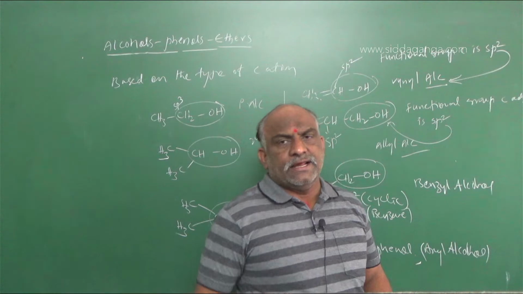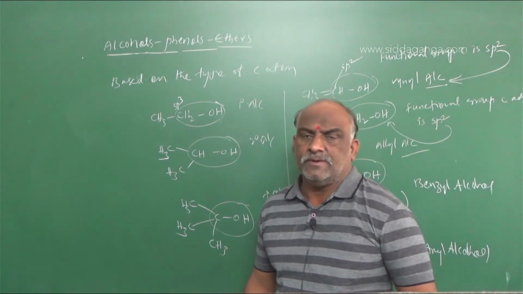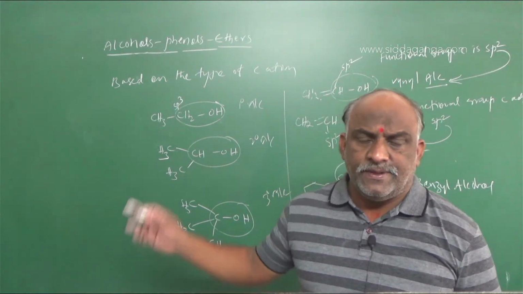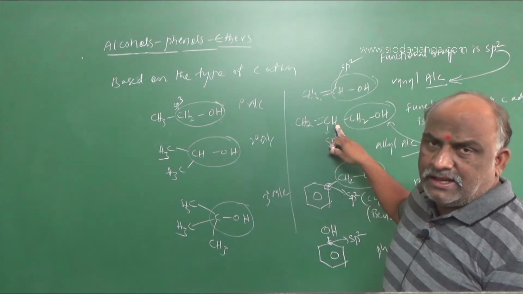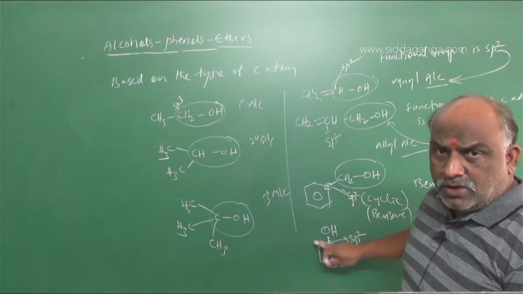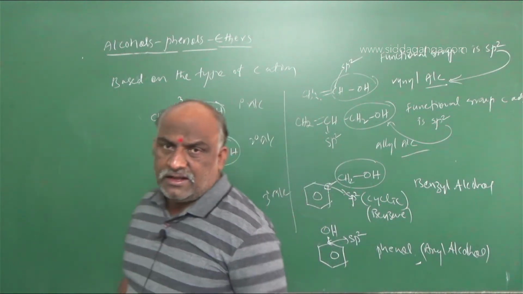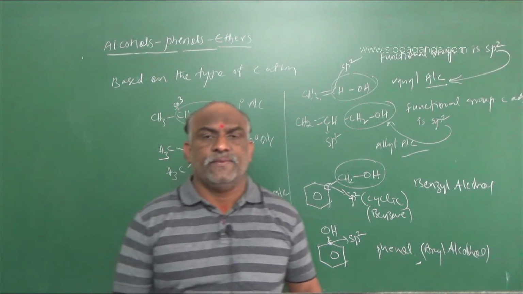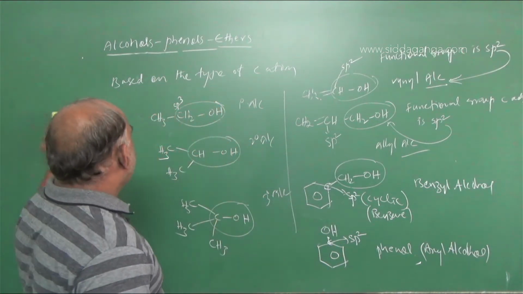Primary alcohol, secondary alcohols, tertiary alcohols are classified on the basis of the OH group being connected with an sp3 carbon. If the OH group carbon is sp2 carbon, that is vinyl alcohol. OH group on a carbon adjacent to sp2 carbon, allyl alcohol. OH group adjacent to benzene, benzyl alcohol. OH group on the benzene carbon itself is called phenyl alcohol, aryl alcohol, or phenol. So this will be the general introduction regarding these alcohols.